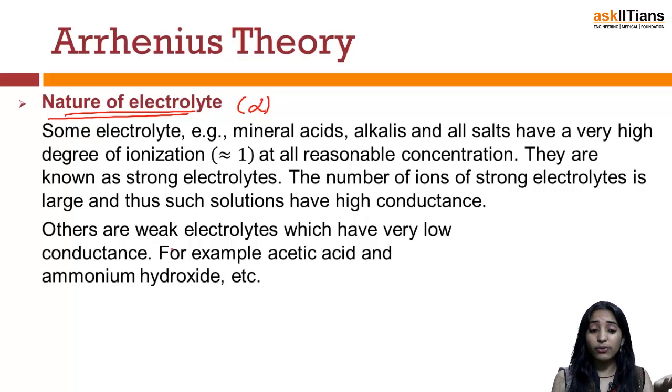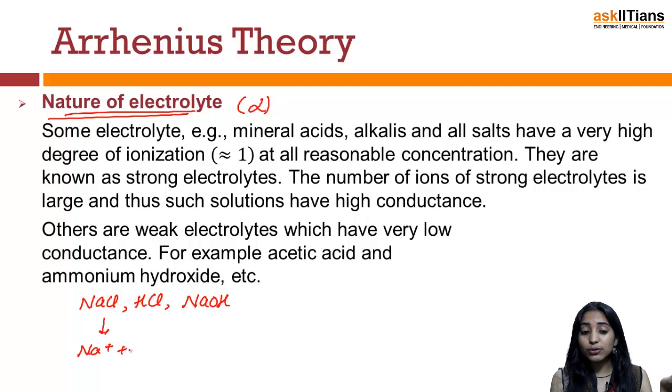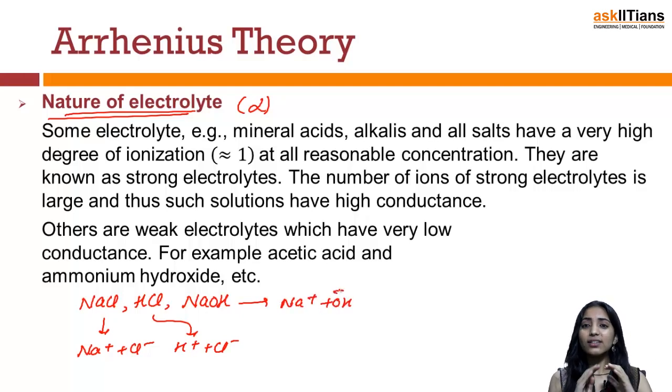For example, NaCl, which is a salt, any mineral acid such as HCl, or any base such as NaOH, will completely dissociate into ions. HCl will give complete H positive and Cl minus. NaOH will give completely Na positive and OH minus. So the degree of dissociation or ionization for such electrolytes is 1. They are almost completely ionized.